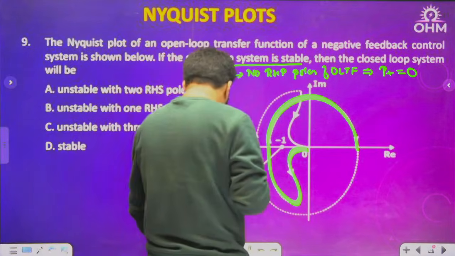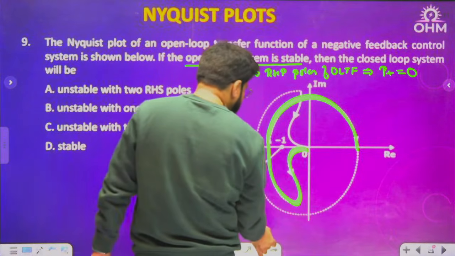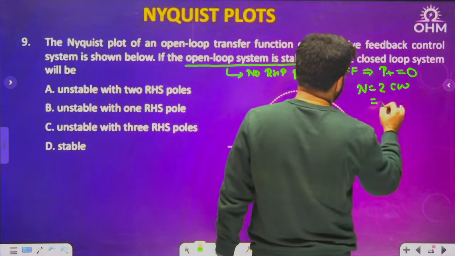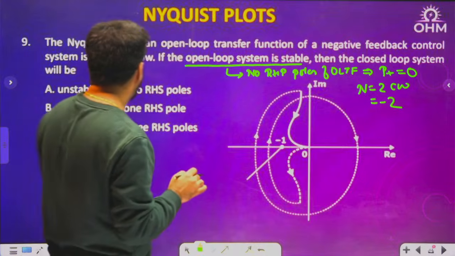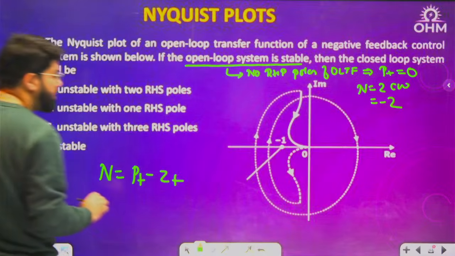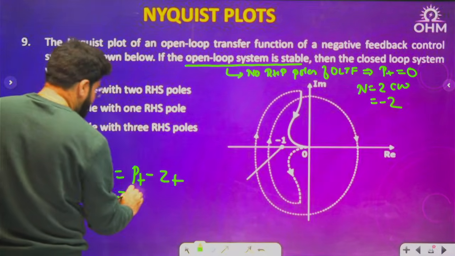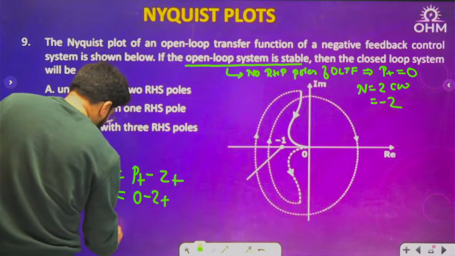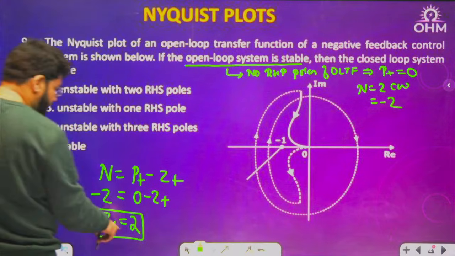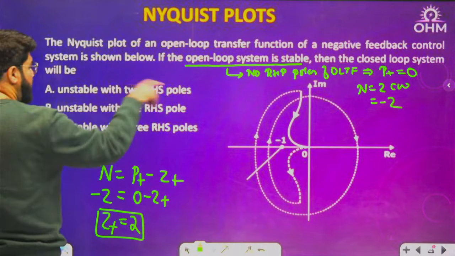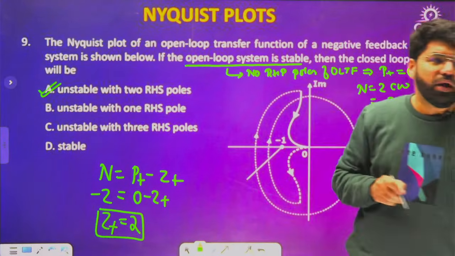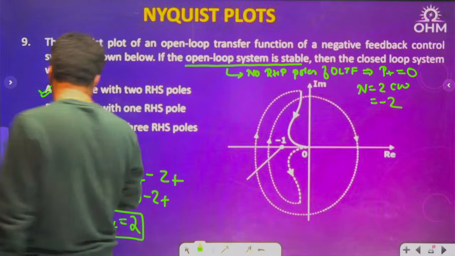So this point has been encircled how many times? Twice. The value of n is 2 clockwise, meaning -2. Again, assuming the clockwise Nyquist contour, n equals P plus minus Z plus. What is n? -2 equals P plus, which is 0, minus Z plus. So what is Z plus? It is 2. Z plus is not 0, meaning the system is unstable, with 2 RHP poles. Option A. It is simply unstable with 2 RHP poles.